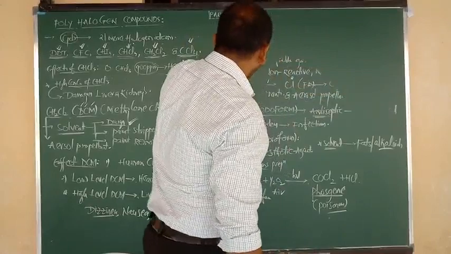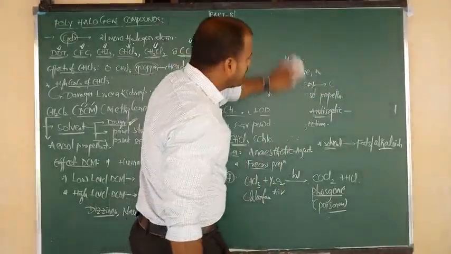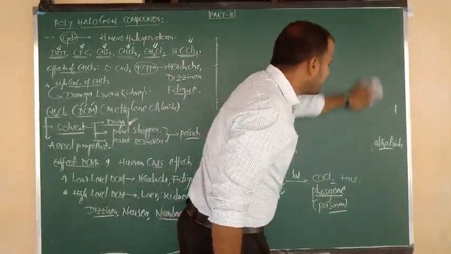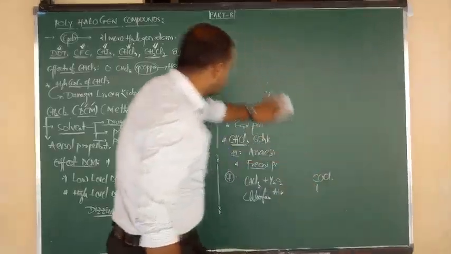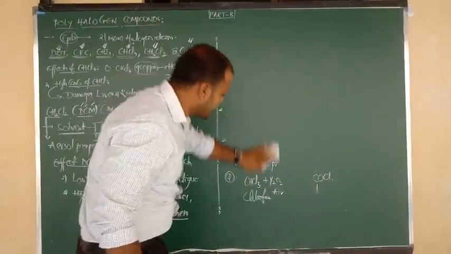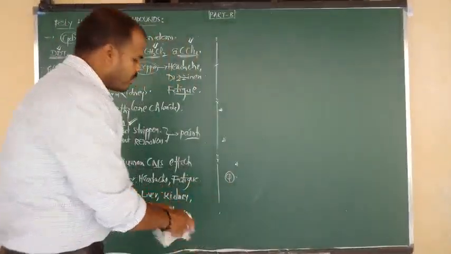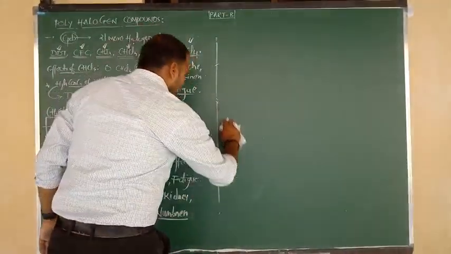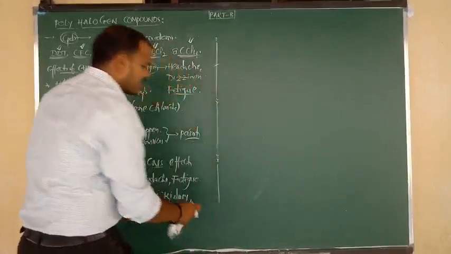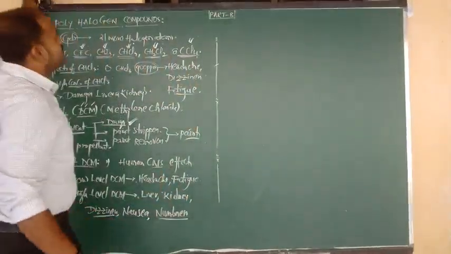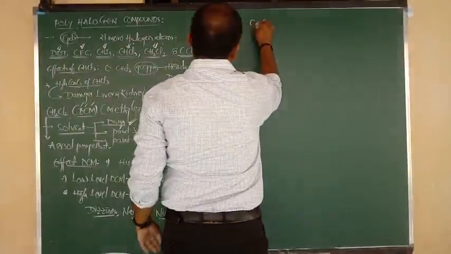So what is the formula of carbon tetrachloride? CCl4. What is the IUPAC name of CCl4? Tetrachloro, only one carbon is there, so we have to say tetrachloromethane. Okay, so carbon tetrachloride, or we can say tetrachloromethane, and the formula is nothing but CCl4.